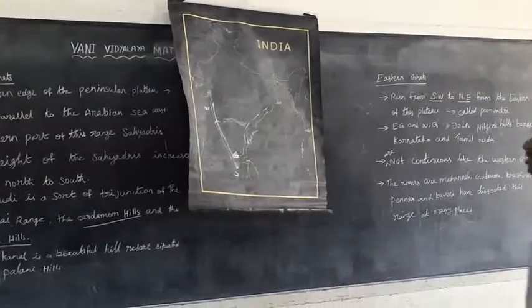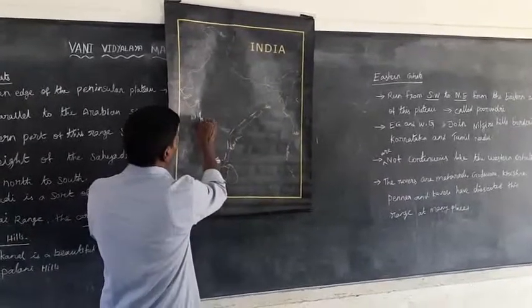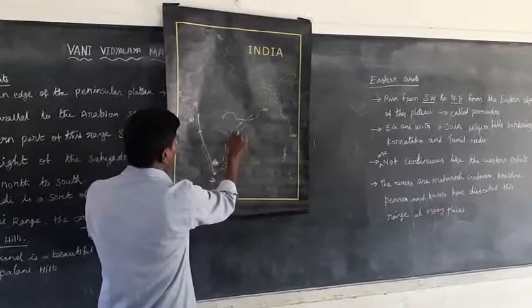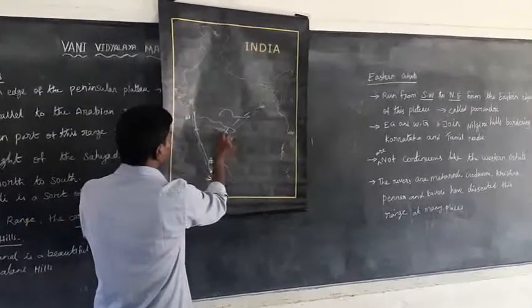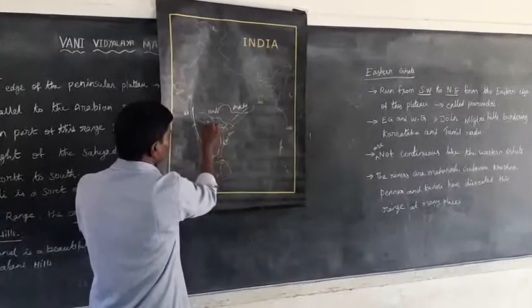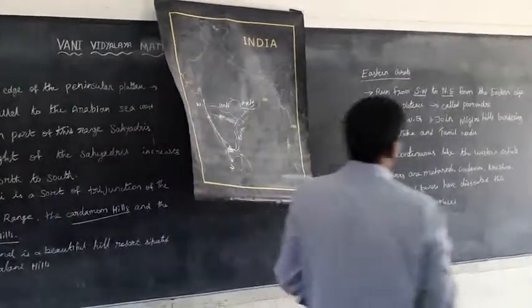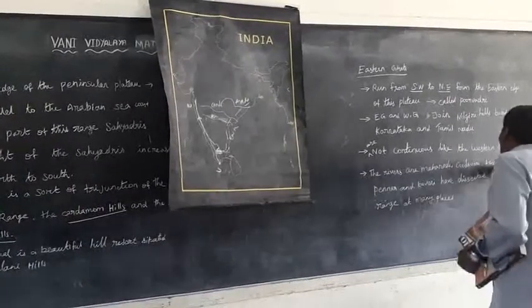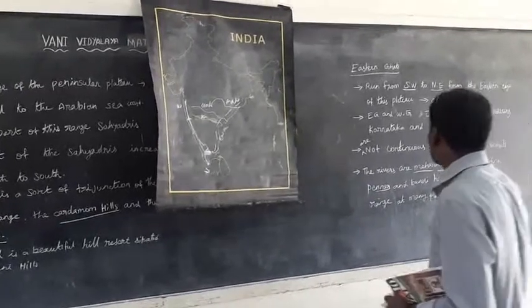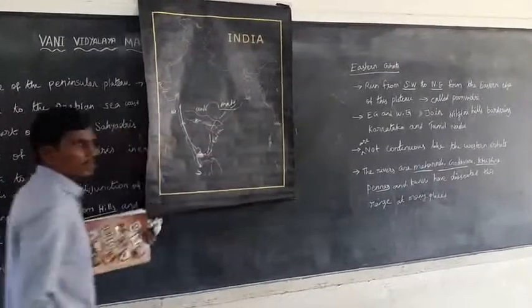Rivers such as the Mahanadi, Godavari, Krishna, Penna, and Kaveri dissect this range in many places.